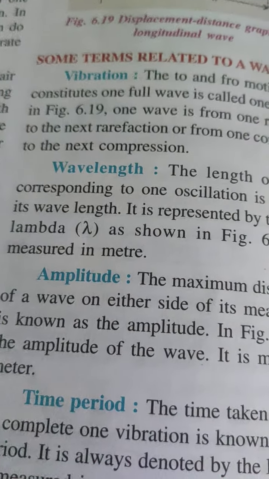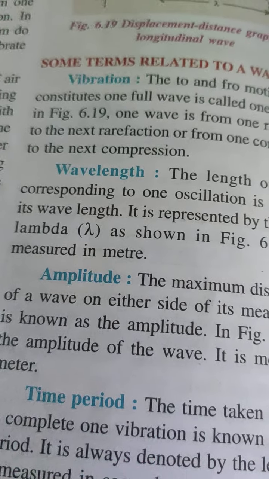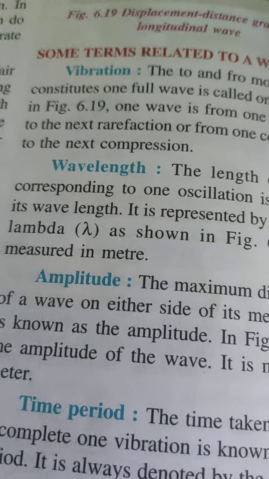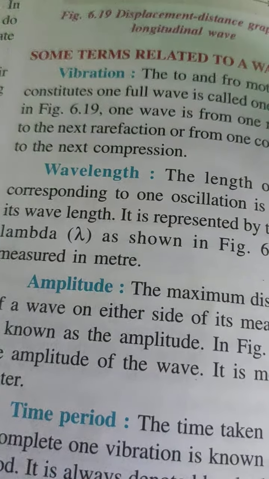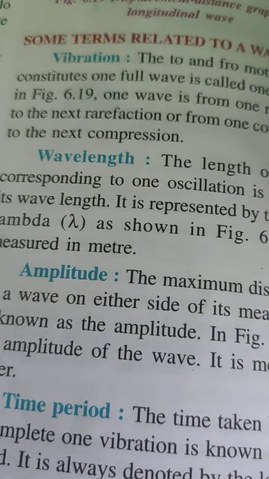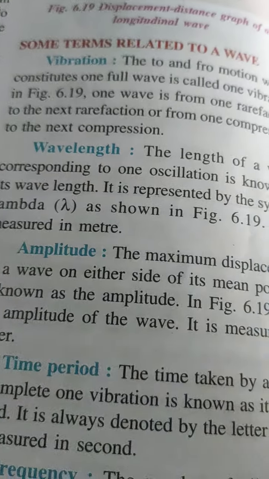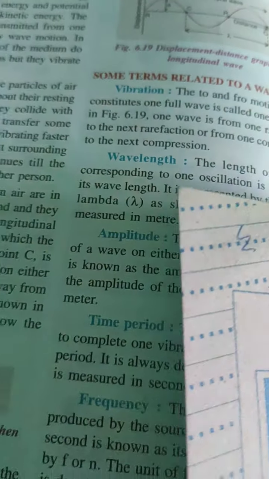Audible range means we have read that all vibrations cause sound, right? But the human ear cannot hear sounds of all frequencies. We can hear sound of frequencies in the range from 20 Hz to 20,000 Hz.